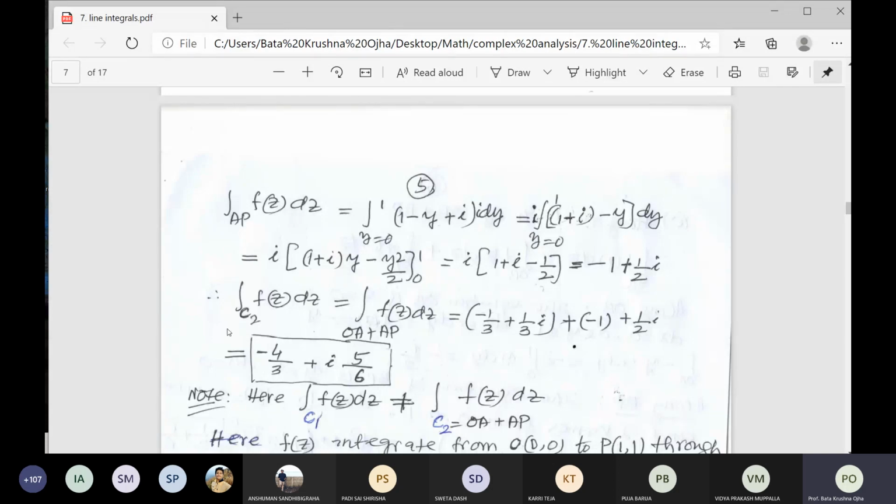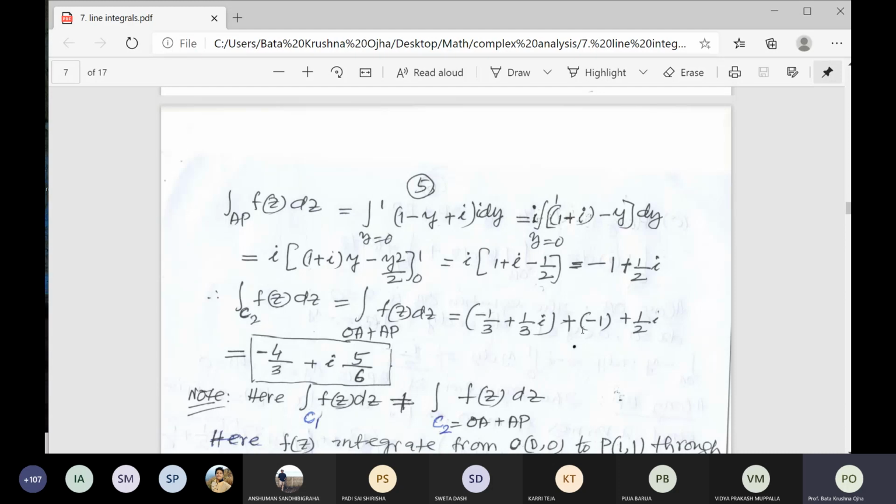So now what is the integration over C2? C2 means two parts, OA plus AP. Already I split it. Just write the integration over OA plus the integration over AP.